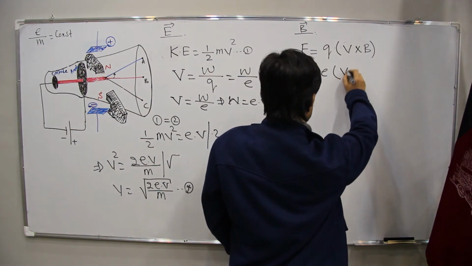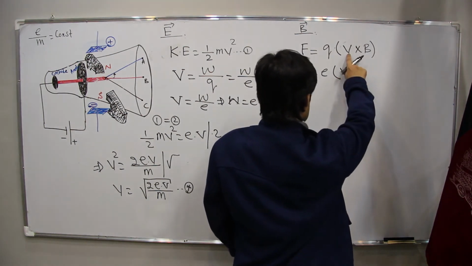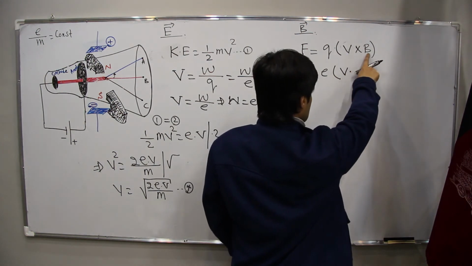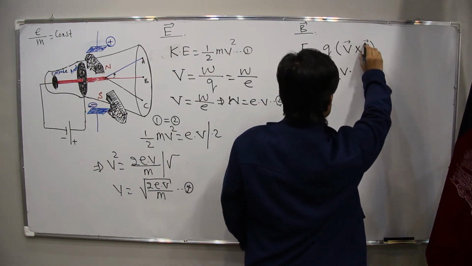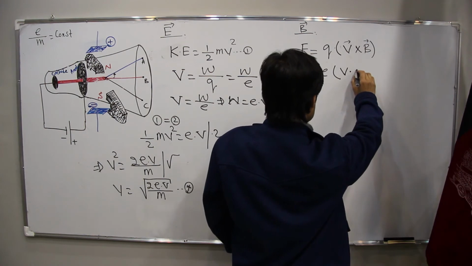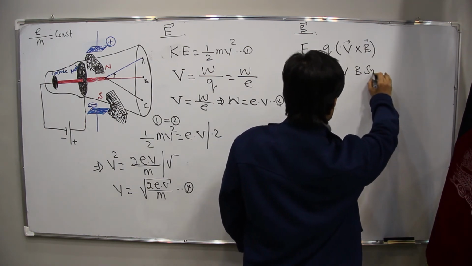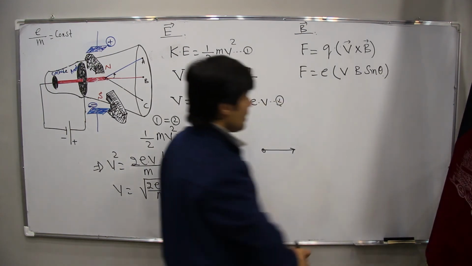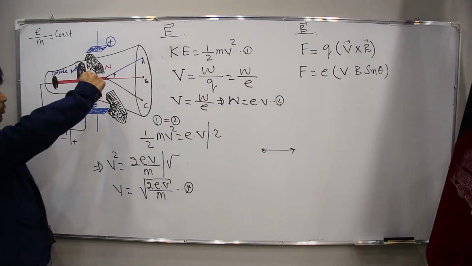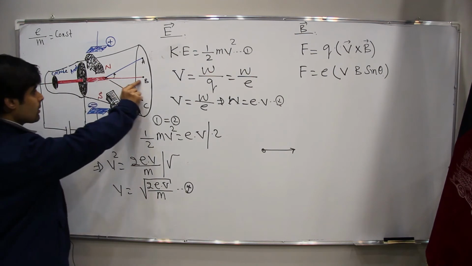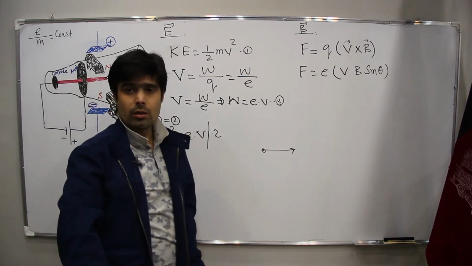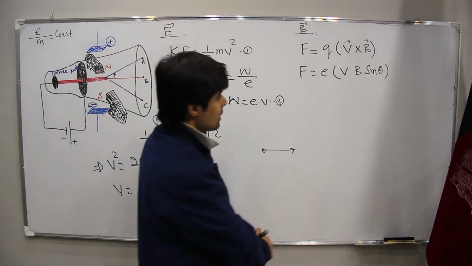Now, if they are perpendicular, the vector product formula is v, a vector quantity, velocity. B is also a vector quantity, and the magnitude is vB sine theta, and theta is 90 degrees. Why? The magnetic field and the motion of the electron are perpendicular to each other.